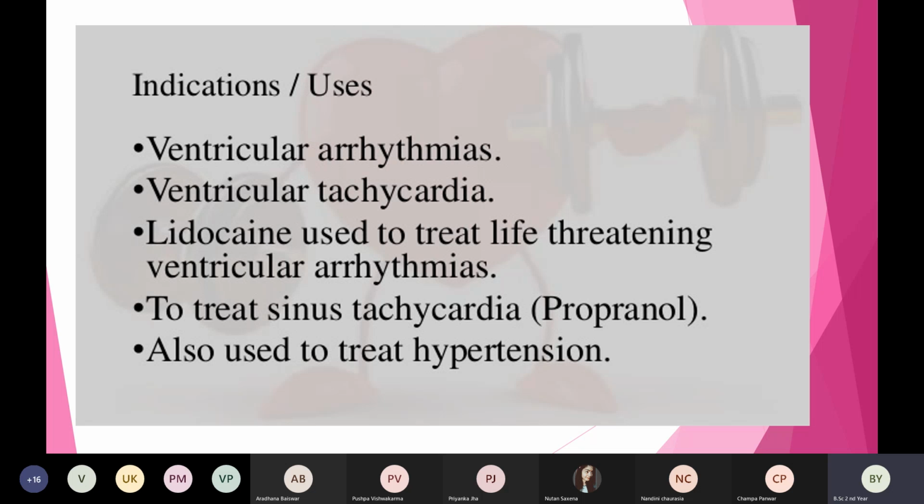Then lidocaine is used in life-threatening situations, to treat life-threatening ventricular arrhythmias. Patients with ventricular arrhythmias have a tendency not to survive for a long time. So in such an emergency condition, we can give injection lidocaine. Then it is also used to treat sinus tachycardia. For this, we will give injection propranolol.